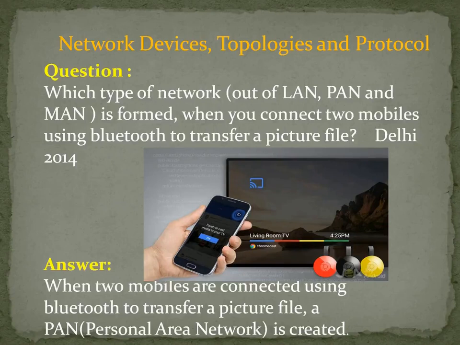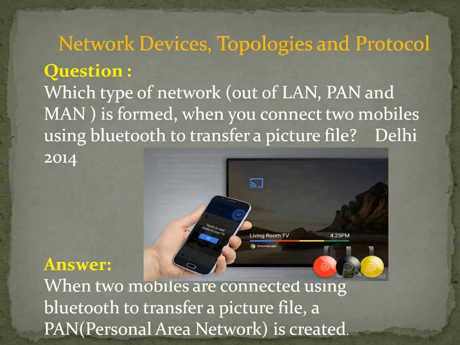So what kind of network is this? Whether it is a LAN or PAN or MAN.